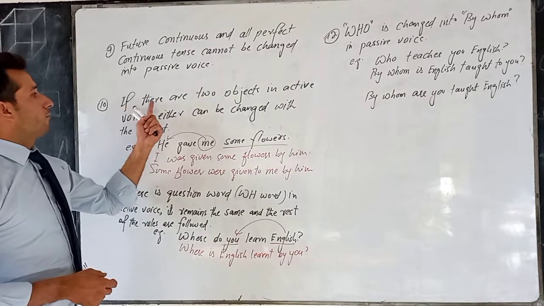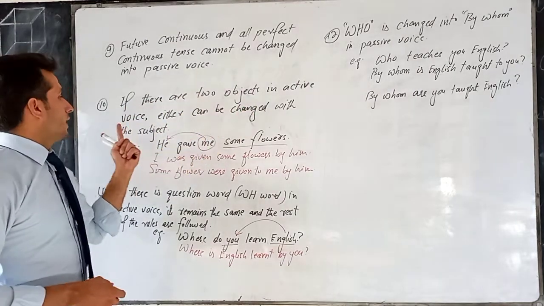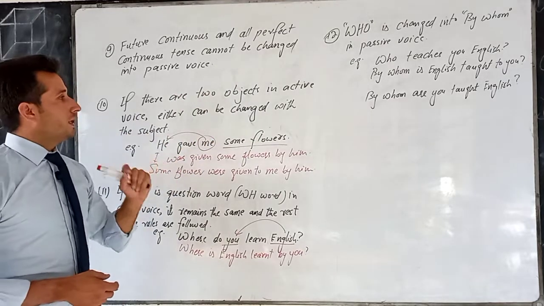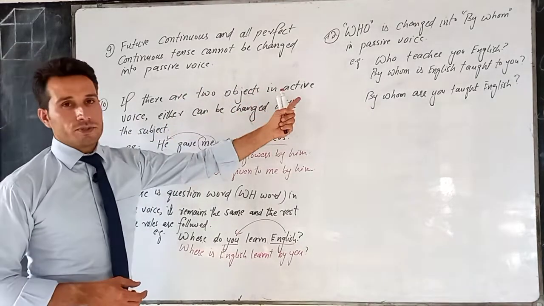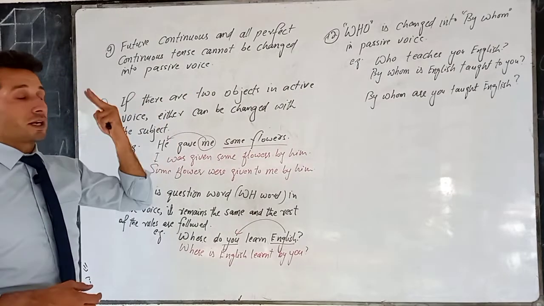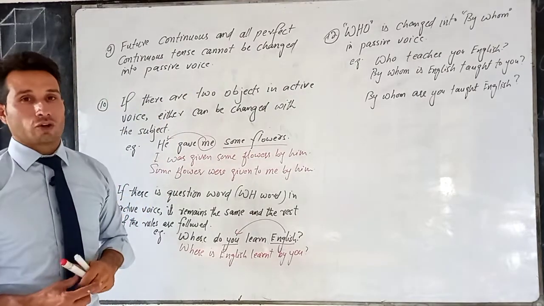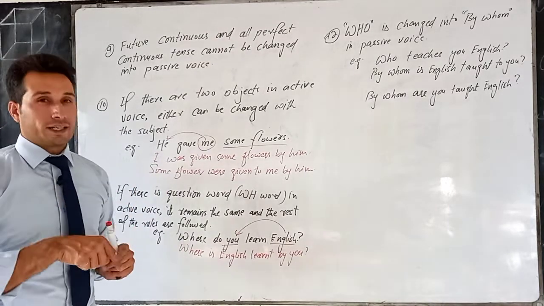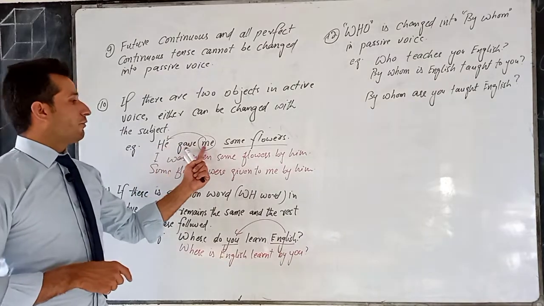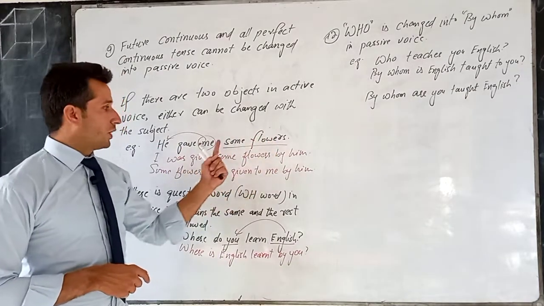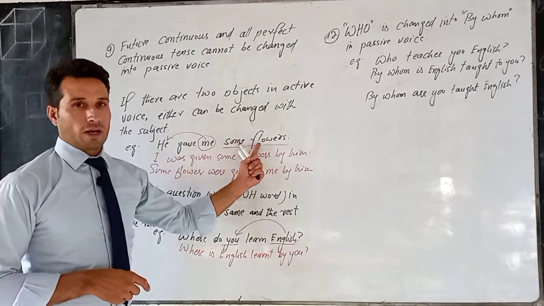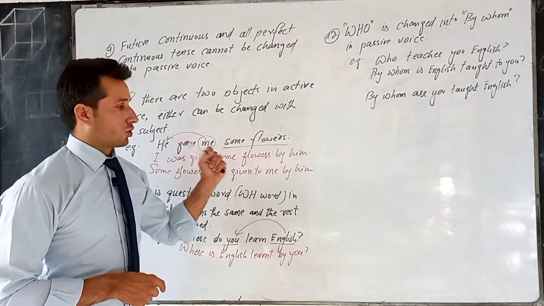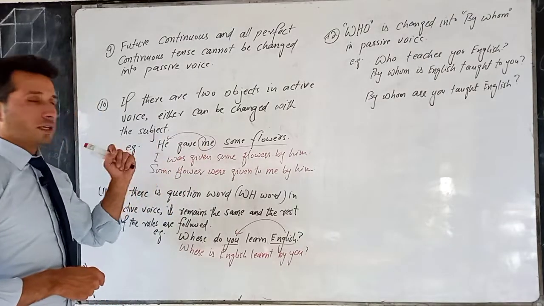Next rule is if there are two objects in active voice, either can be changed with the subject. We discussed before that the object is changed with the subject. So if there are two objects, direct object and indirect object, which one is supposed to be changed with the subject? So we can change either of them. For example, he gave me some flowers. Now we have two objects, me and some flowers. Me is the indirect object and flowers is the direct object. So first I change me with the subject.